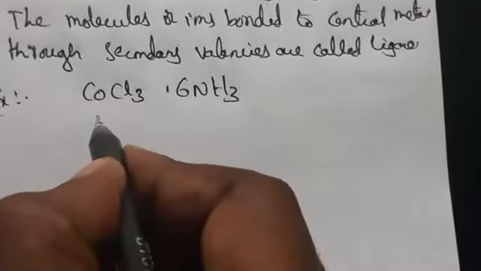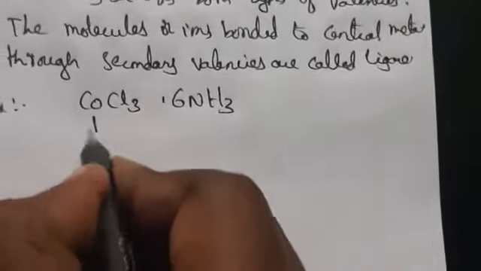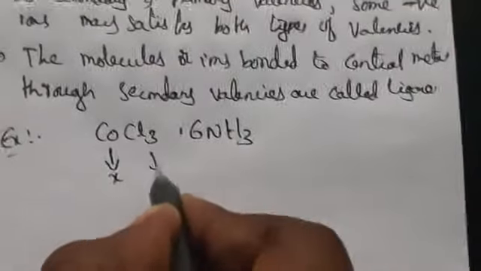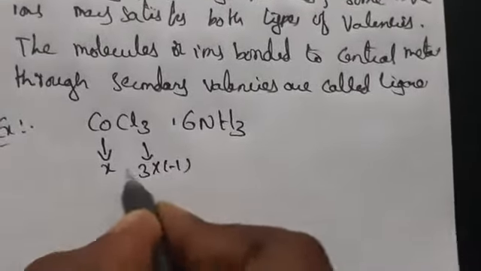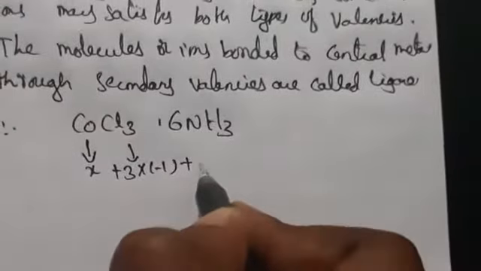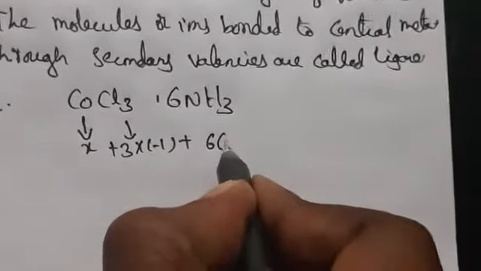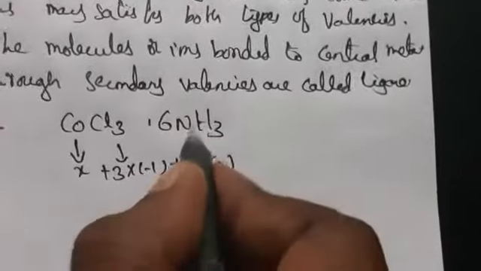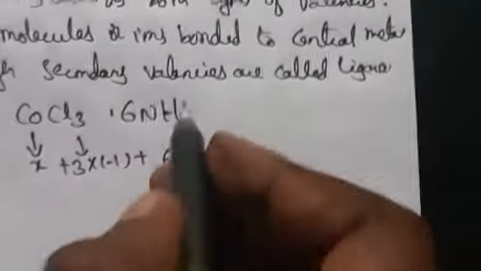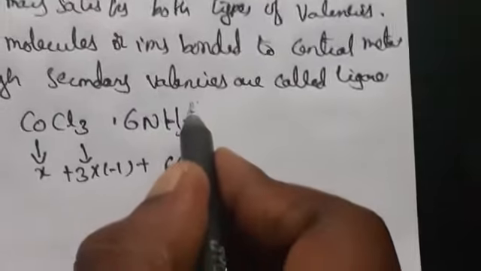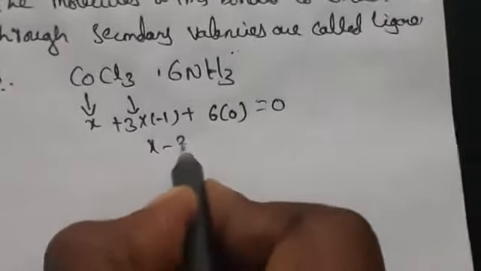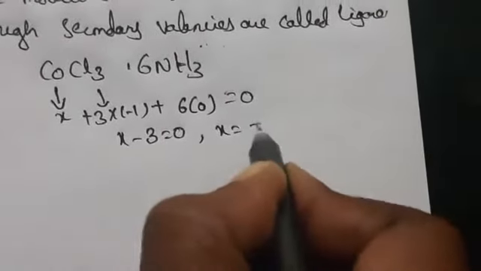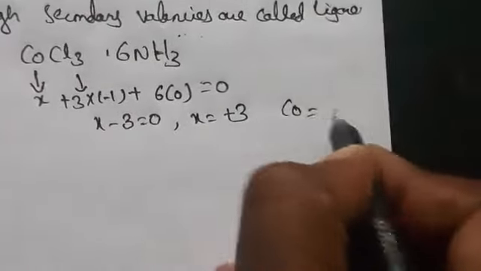Okay, so coming to CoCl3·6NH3, how do we find the oxidation state of cobalt? Here the NH3 molecule is 6 into 0, and each chlorine is 3 into -1. Ammonia has 0 oxidation state because it does not have any charge. So if you take x minus 3 equals 0, x equals plus 3. So for cobalt we got plus 3 as the oxidation state.